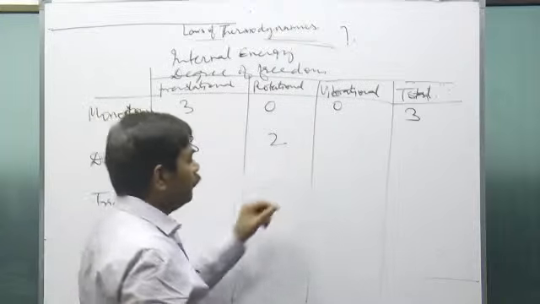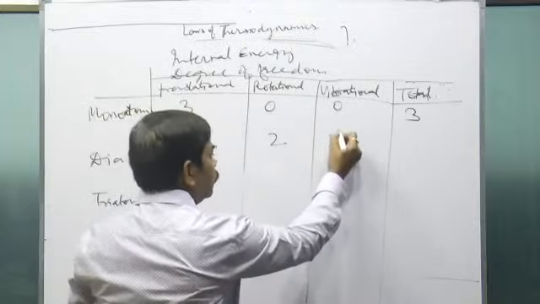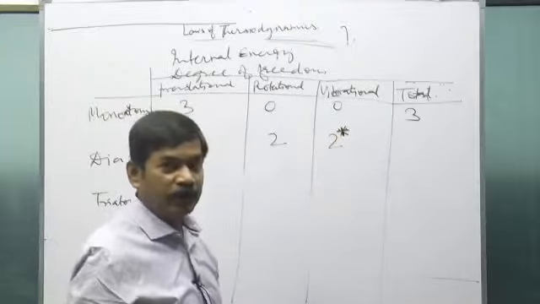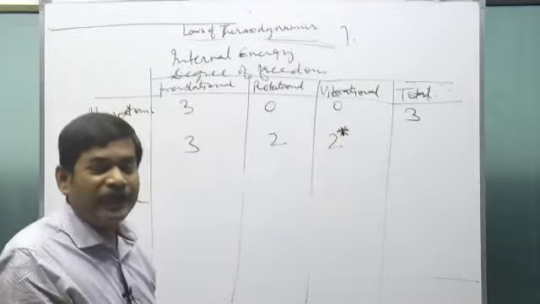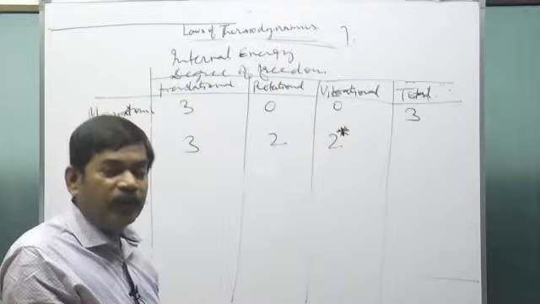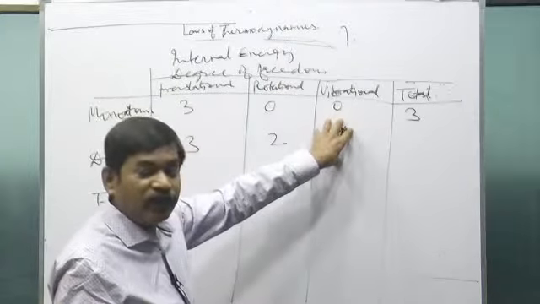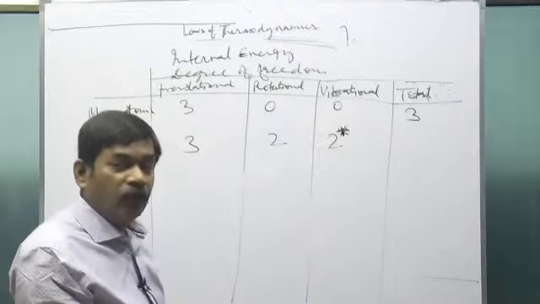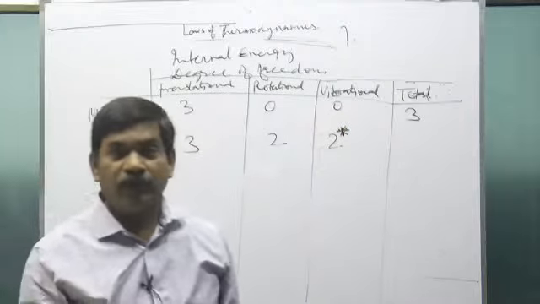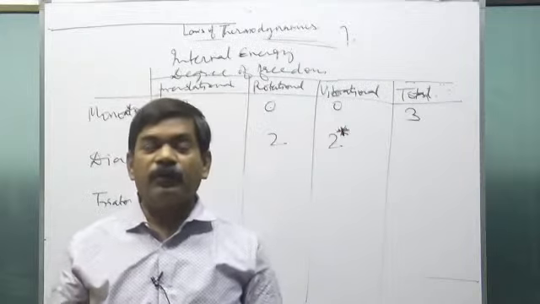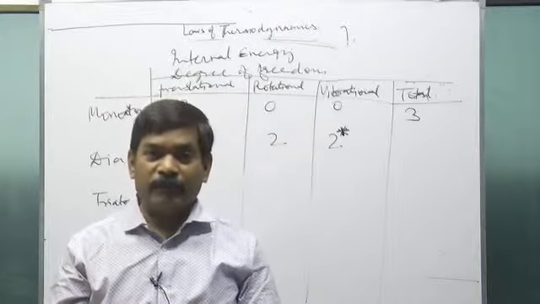And for the vibrational degree of freedom, there are 2, but write a star sign here, conditions applied. In 99.99% of calculations, we won't consider the vibrational degree of freedom, because vibration of the atoms in a molecule usually starts at very high temperature.